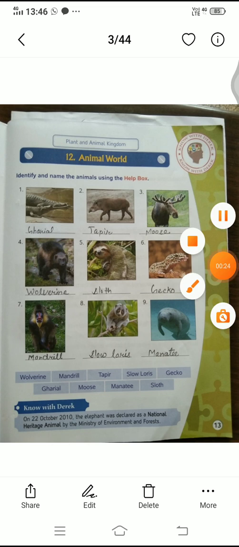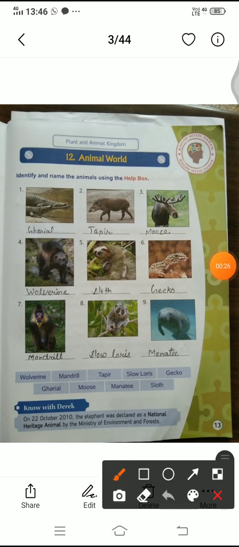Just see here, this one, the first, gharial. A short explanation about the gharial: it has an aquatic lifestyle and is found in rivers of Bangladesh, Bhutan, India, Nepal, Pakistan and Myanmar. Aquatic life, you know very well, means it lives in the water. These are living animals.